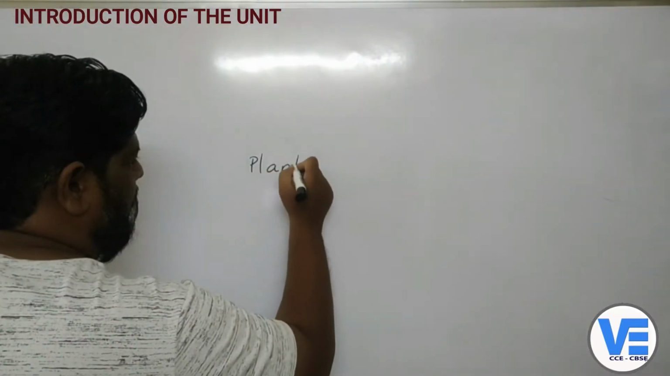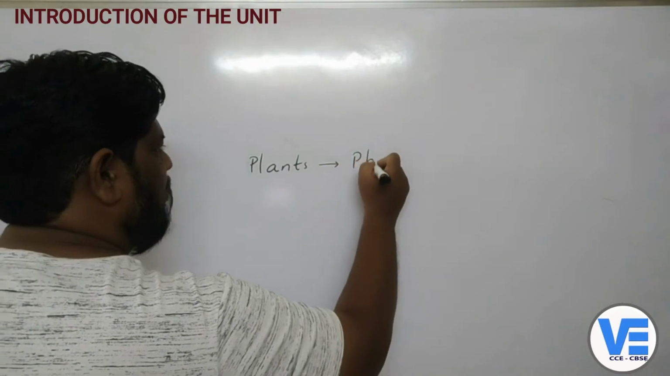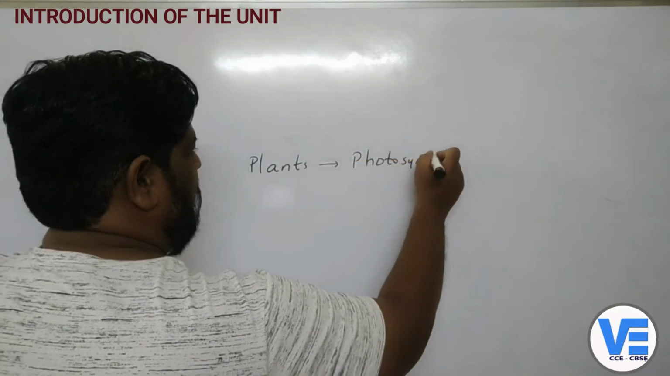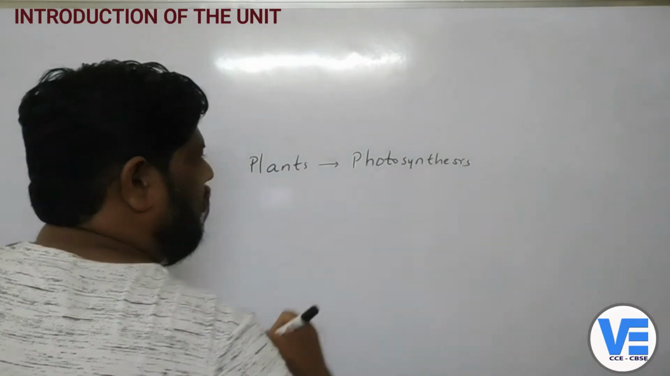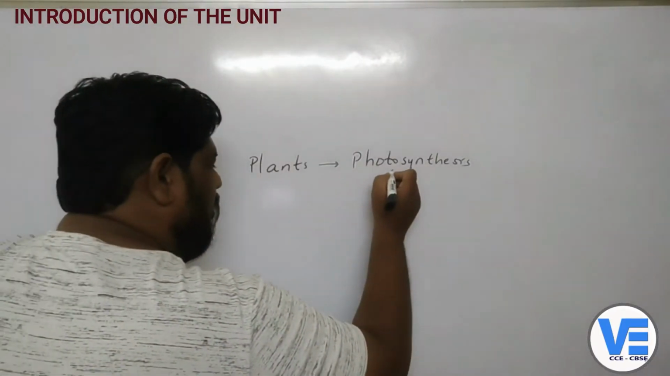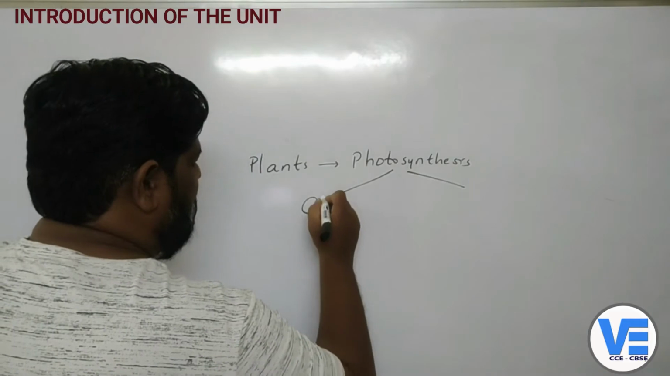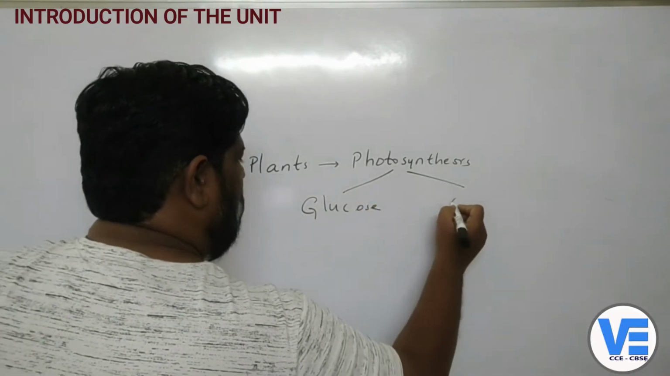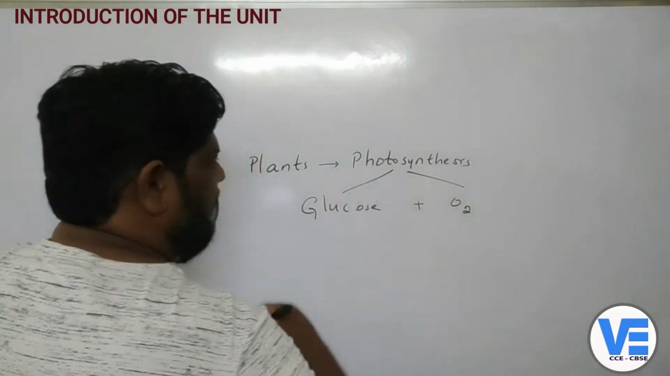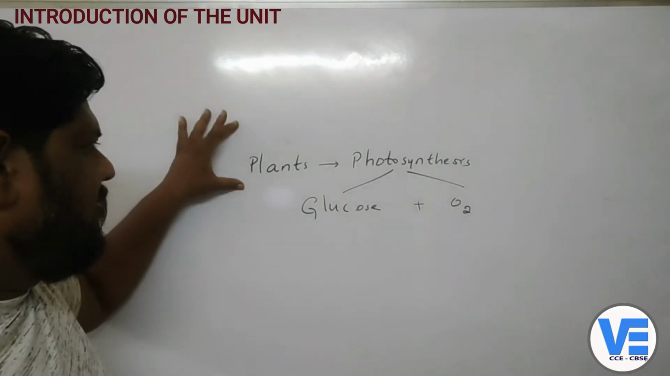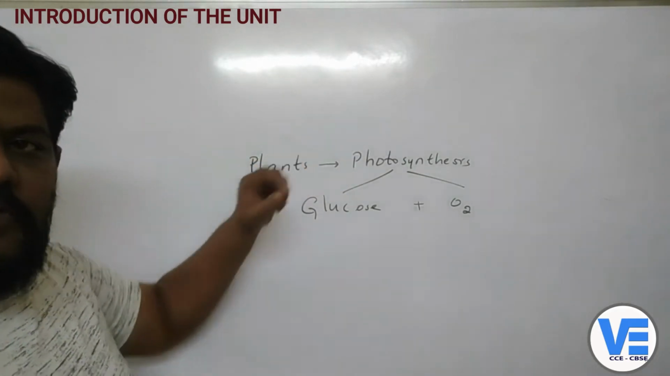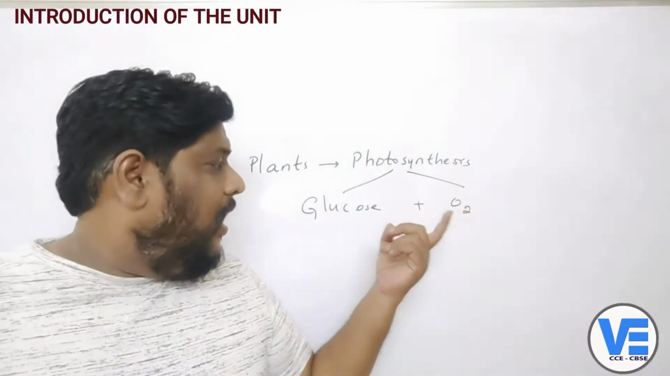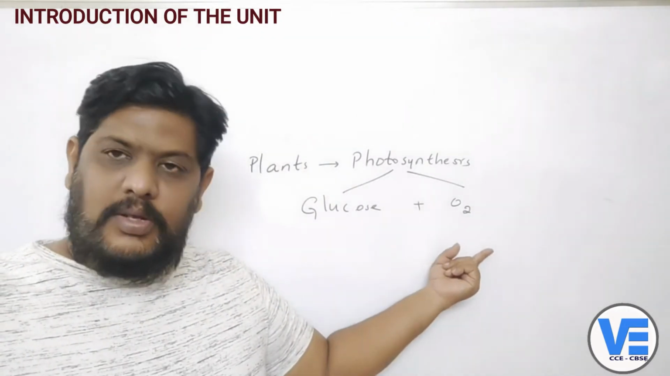In photosynthesis, we have learned that plants undergo a process called photosynthesis, and during photosynthesis they form glucose and also give out oxygen. Plants perform a process called photosynthesis and they give out glucose and also oxygen, right?